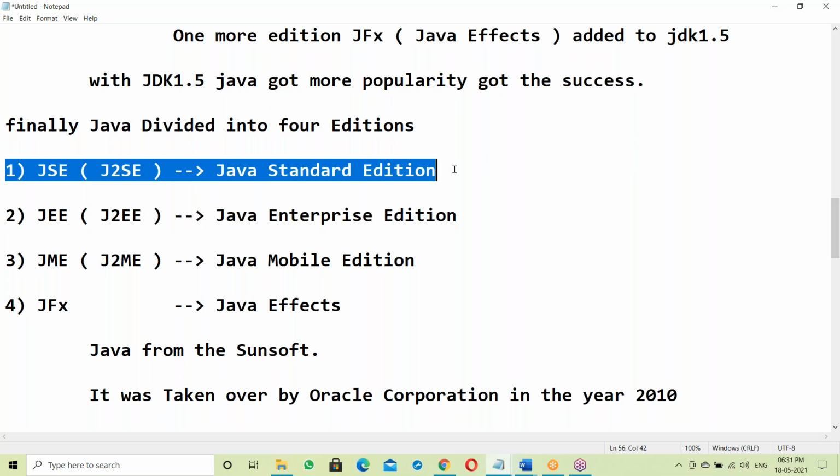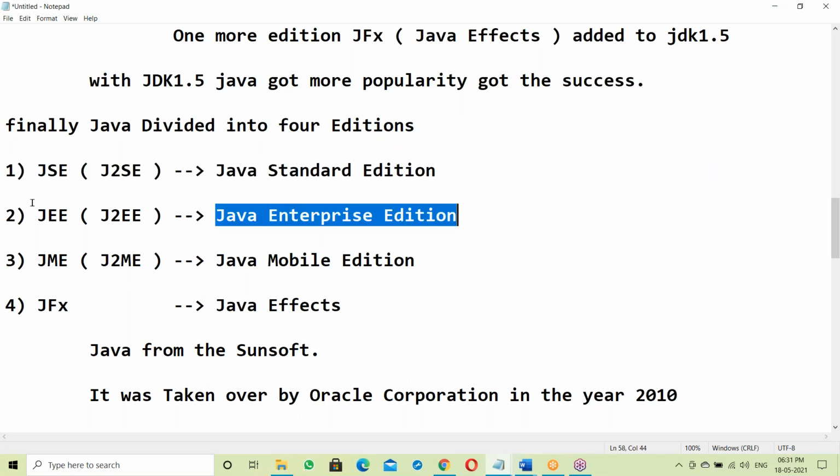Standard Edition is learning the Java language, Java technology, Java libraries, Java packages. If you are strong in Java technology, it is easy to work with Enterprise. Enterprise is the application development part. Facebook is an application, Gmail is an application, Flipkart is an application.